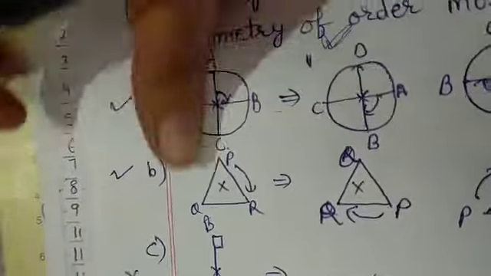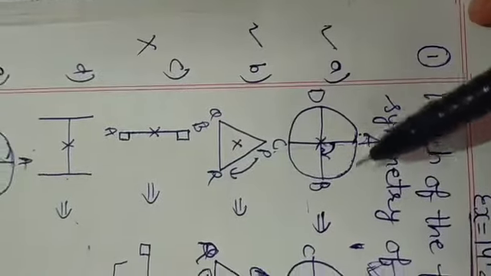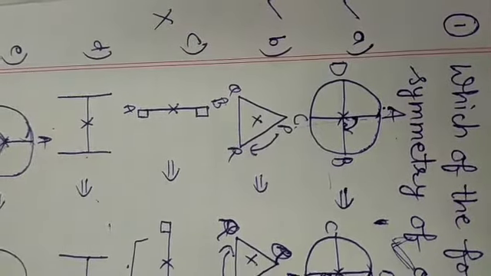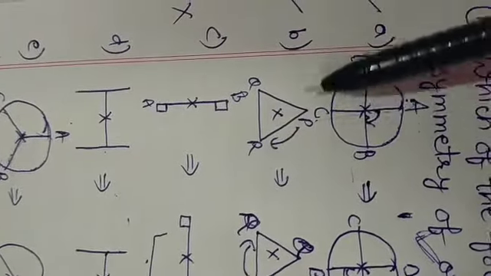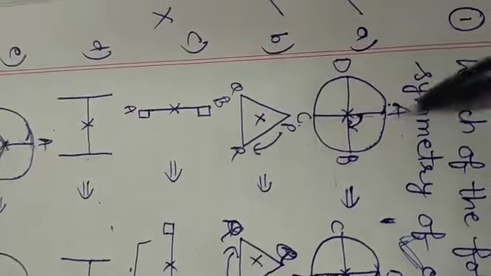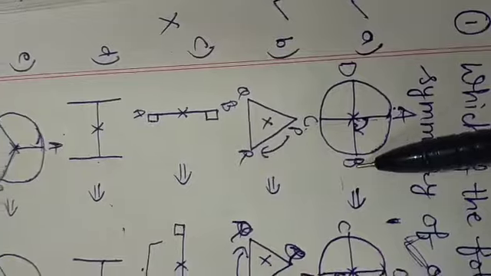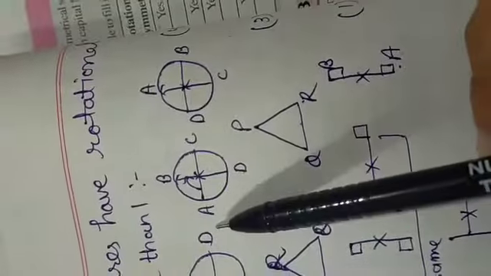Okay, now what we do, look, one time it is rotating, now we will rotate the next step, next time like this. Now when we rotate the circle like this, then it is also the same, as given in the first question, exactly the same shape and size, right. But now here C is on the top, A is on the bottom, D is on the right side and B is on the left side. Like this, the figure is the same.